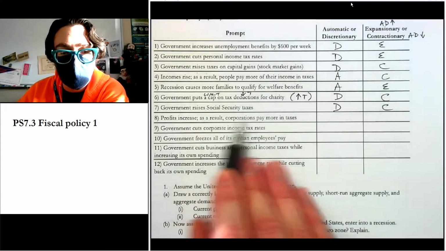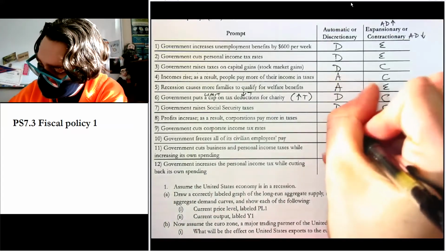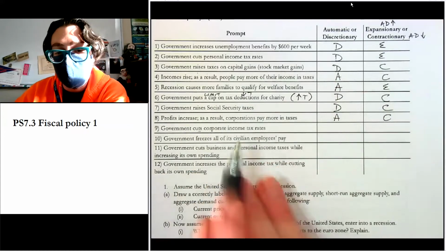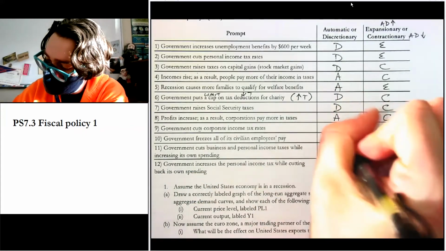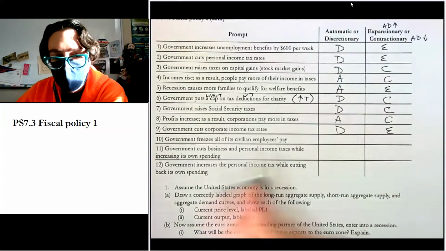Profits go up. As a result, corporations pay more in taxes. Automatic, right? That just happens automatically. And this is contractionary. Government cuts corporate income tax rates. Well, that's a change. So that's discretionary and expansionary because if they're cutting taxes, it goes up.